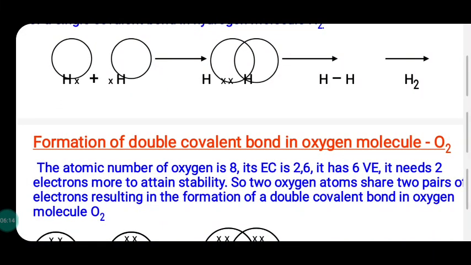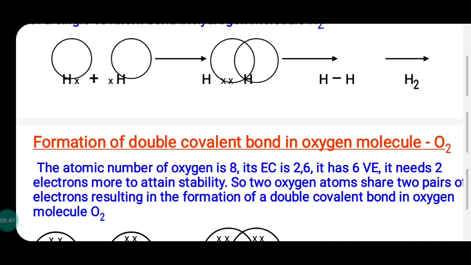In the case of the oxygen molecule O2, it contains two oxygen atoms. Oxygen, atomic number 8, electronic configuration 2, 6, needs 2 electrons. When two oxygen atoms come closer, they share two pairs of electrons between them. So a bonding is formed that is called double covalent bonding.